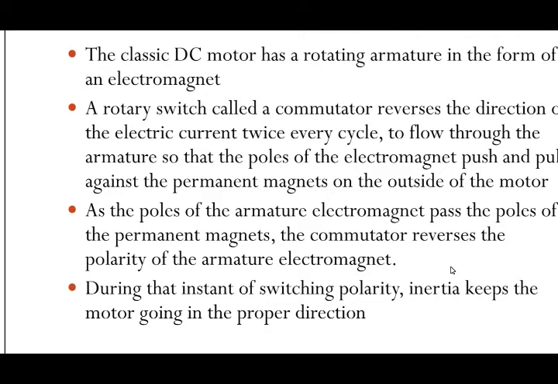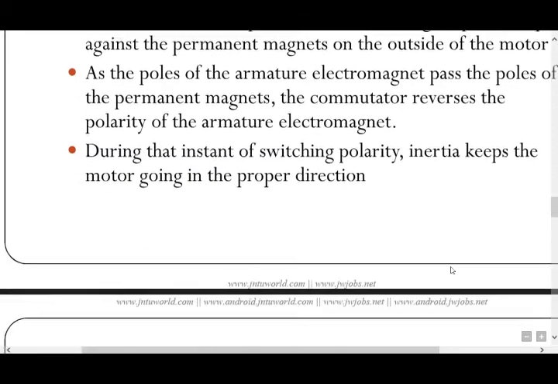As the poles of the armature electromagnet pass the poles of the permanent magnets, the commutator reverses the polarity of the armature electromagnet. During that instant of switching polarity, inertia keeps the motor going in the proper direction.